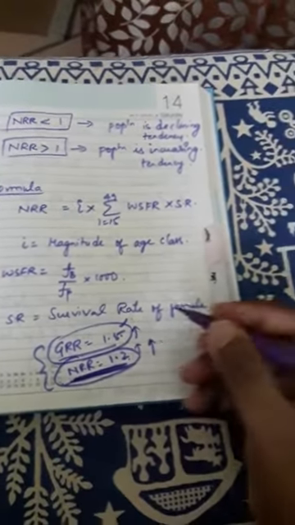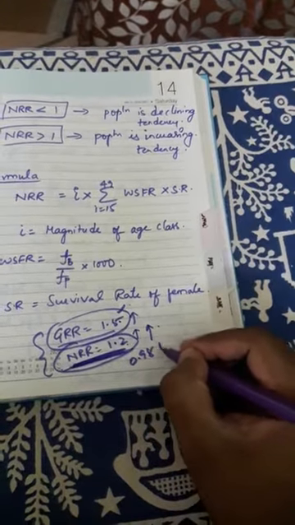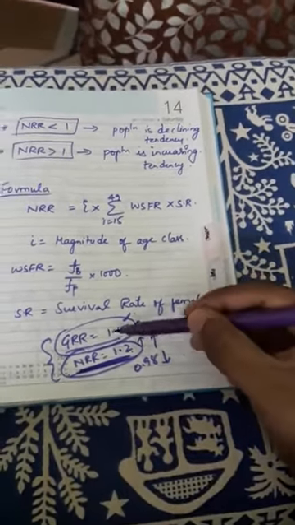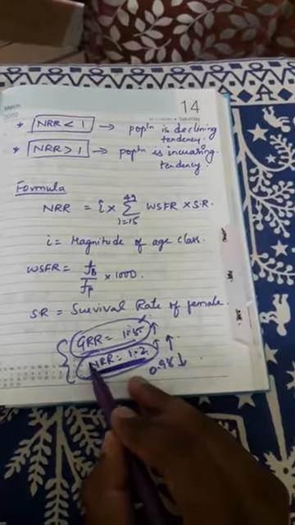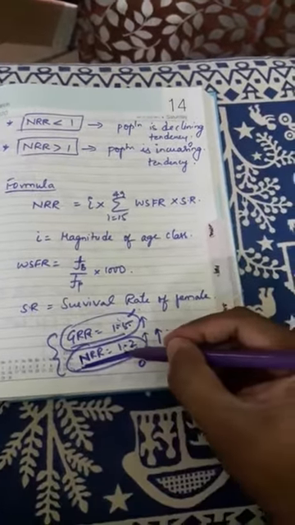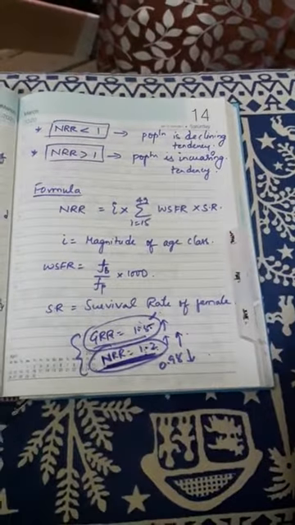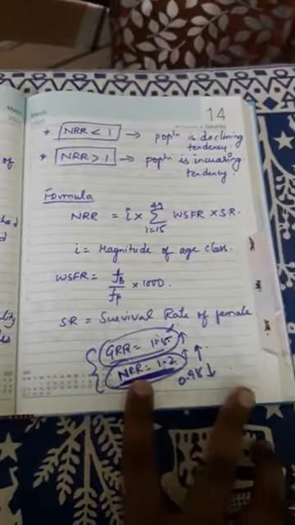Population increases. If the NRR value is less than 1, say 0.98, population decreases. When you are calculating together, only consider NRR, ignore GRR, but see to it that the NRR value will never exceed GRR. Am I clear? So this way the conclusion has to be written.